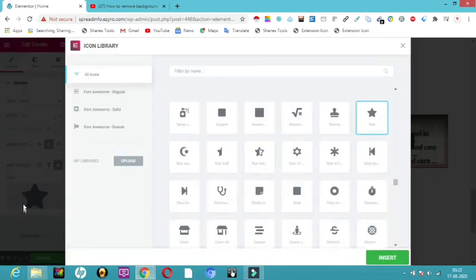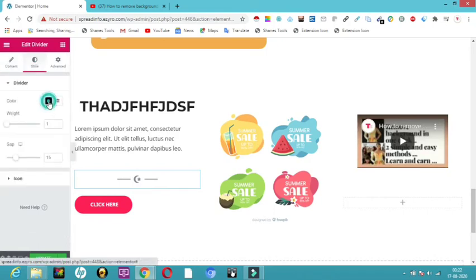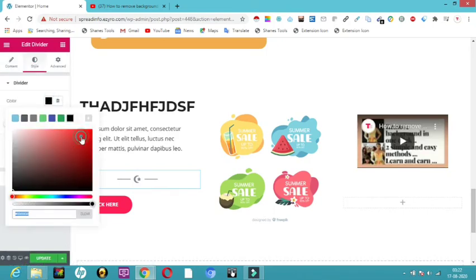So let me choose an icon. Let me have this icon, and I'll just insert this icon here. So here you can see my icon will change automatically. Whichever alignment I want, I can have it. If I want it in the center, I can have it in the center. And then the point comes to style. In that you can choose the color for your icon and all that. So let me choose a red color for this, or any other color you want.